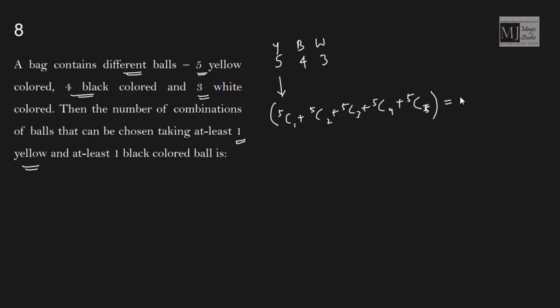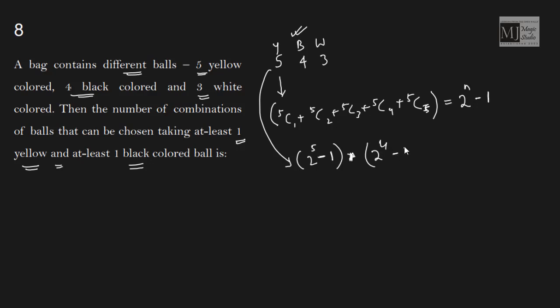And this concept is nothing but given with the help of the formula 2 to the power n minus 1 if we have n balls. That means in this case for yellow balls it should be 2 to the power 5 minus 1. And at least one black colored ball is given, and we multiply with the same format used for black colored balls.